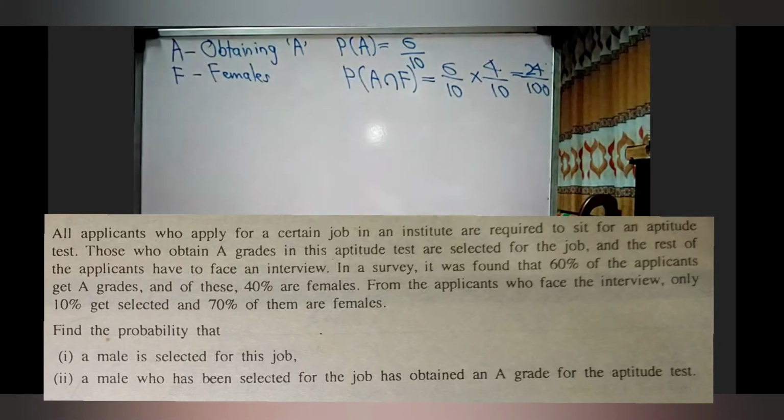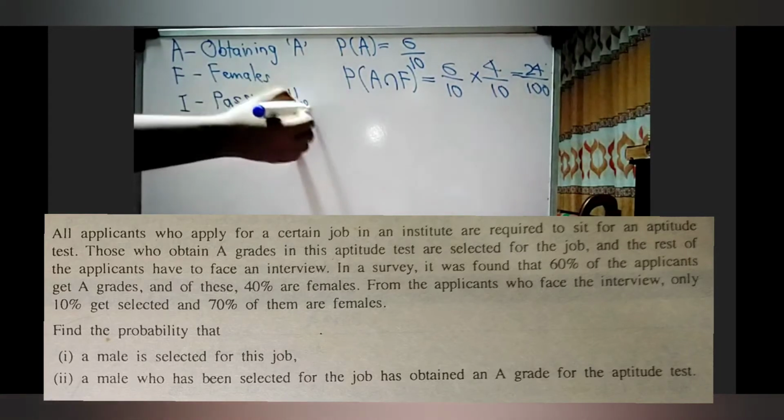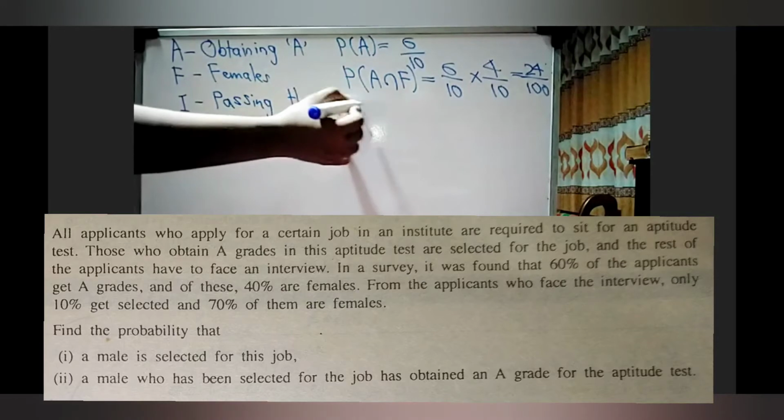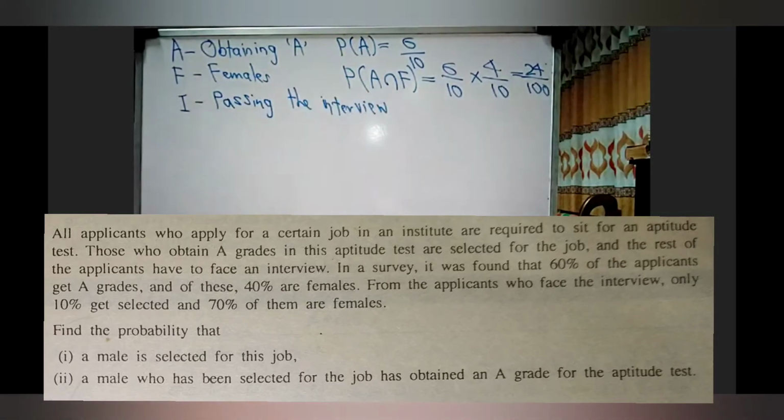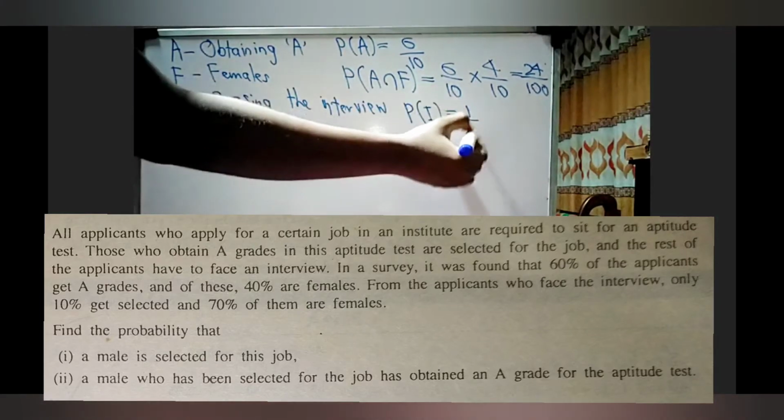How to interpret that? So let's take passing the interview as I. Passing the interview, that is my event I. What is the probability of I? 10%. That is 1 over 10.